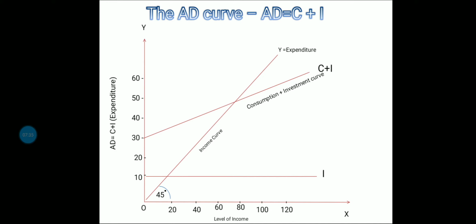Then the income line, that is Y, is a 45-degree line. Why is it a 45-degree line? Because it is the value of total quantity of final goods and services produced in the economic territory of a country.